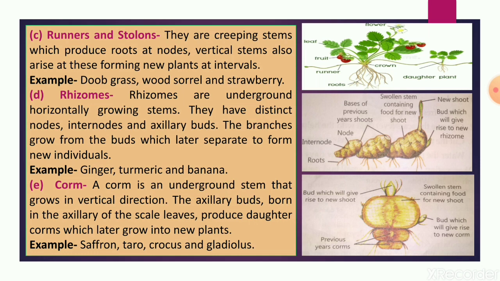Next one is corm. A corm is another type of underground stem that grows in a vertical direction. The axillary buds born in the axil of the scale leaves produce daughter corms which later grow into new plants. Examples are saffron and taro, etc.